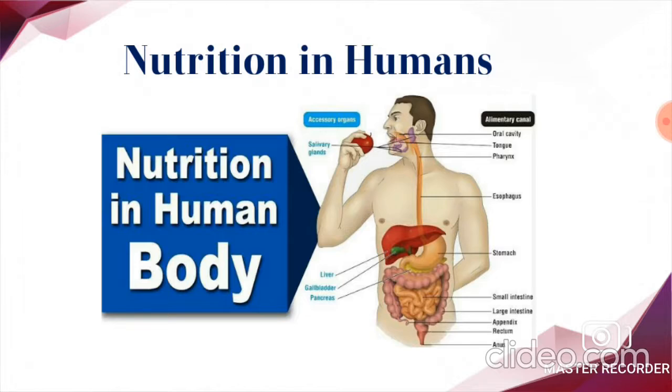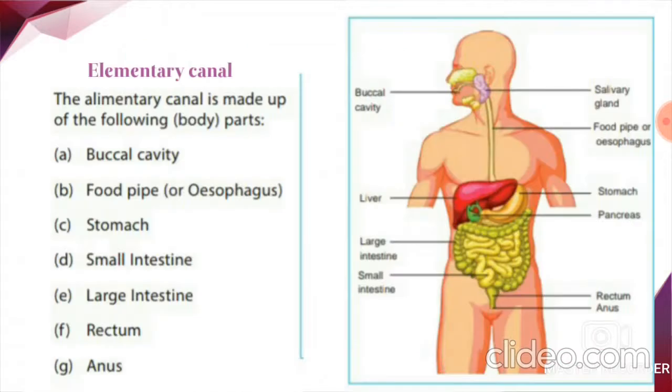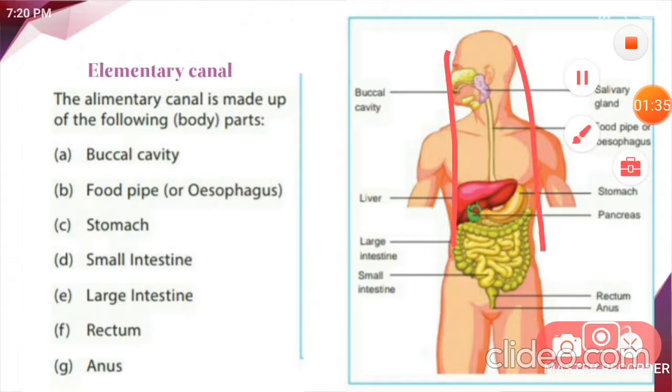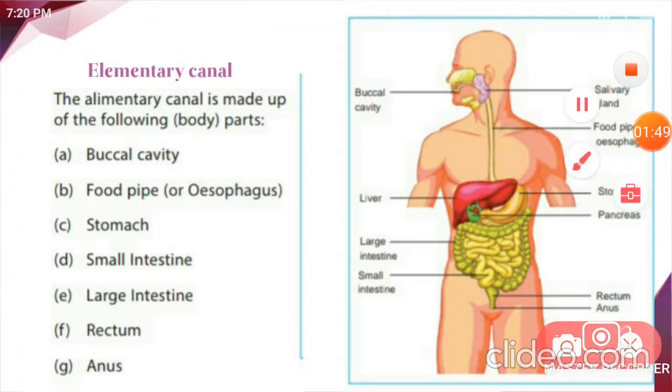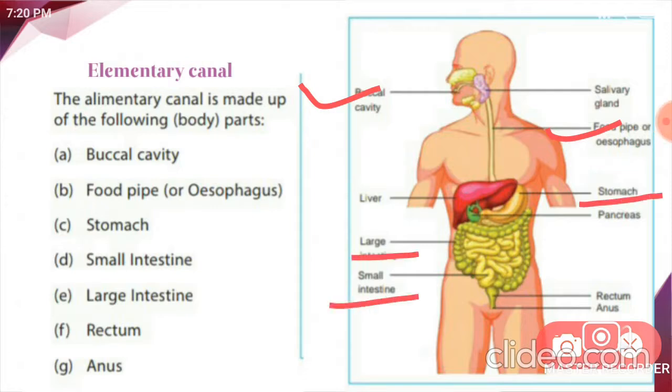The food that we eat passes through a long muscular tube called the alimentary canal that is present in our body. And children, this alimentary canal begins at the mouth and ends at the anus. Understood? The parts of the alimentary canal are here. The first one is buccal cavity, then food pipe or esophagus, stomach, small intestine, large intestine, rectum and anus.